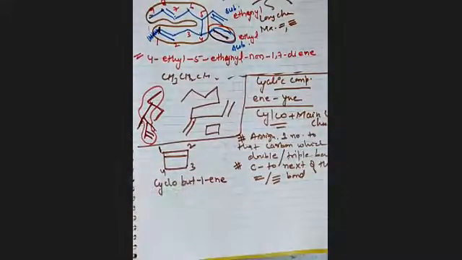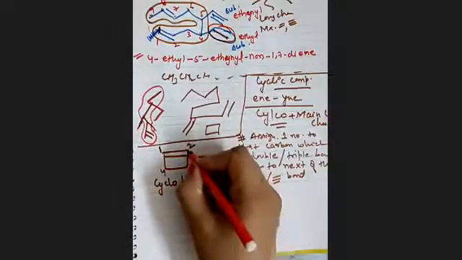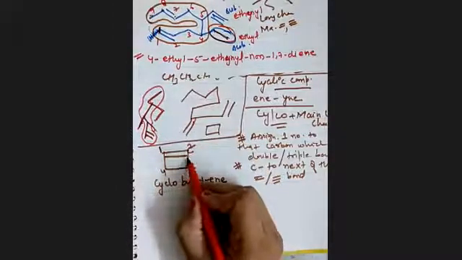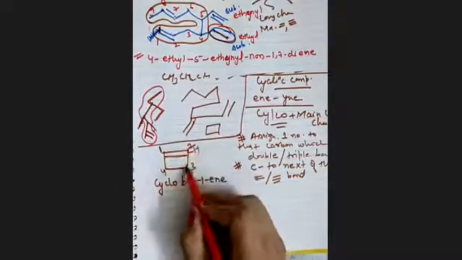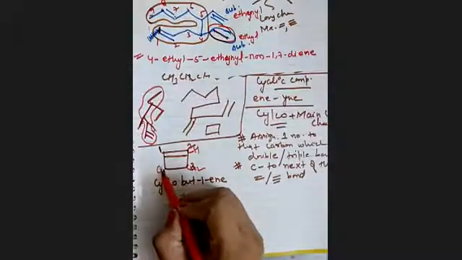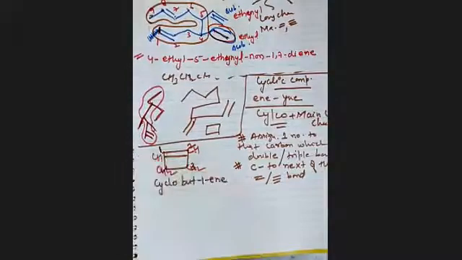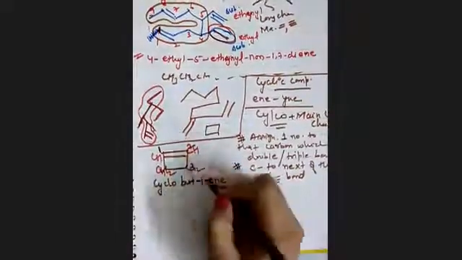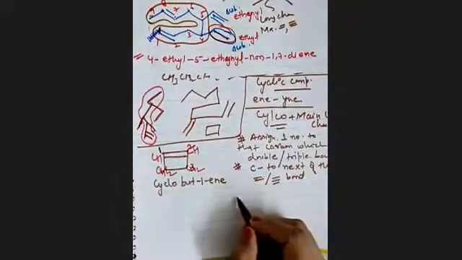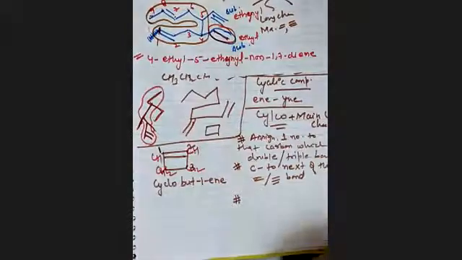If someone asks you to just assign hydrogens and carbon, so 1, 2, 3. 3 bonds are here. So CH, CH2, CH2, and CH. This will be the open chain structure, because they will not give you the open chain, they will just give you the normal bond line structure. Next, hashtag rule. What rule?